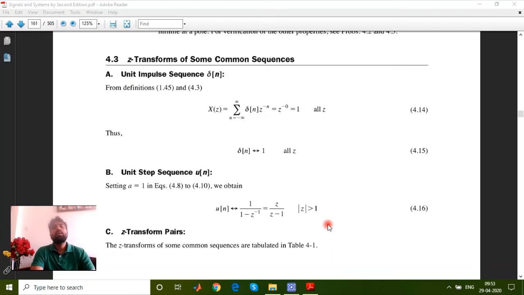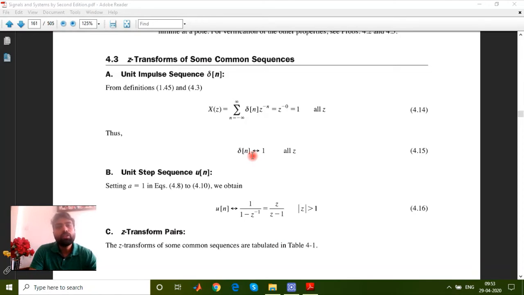The z transforms of some common sequences are always required, like the standard test signals, which always have to be determined. First, take the unit impulse sequence. The unit impulse is defined only at n equals 0.